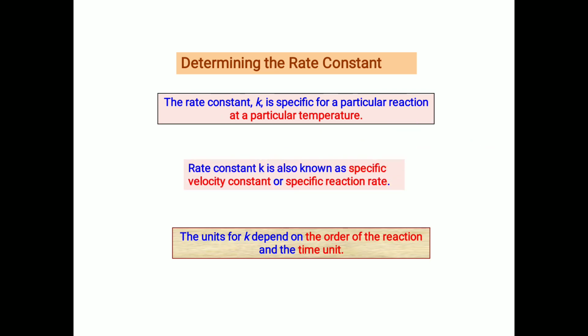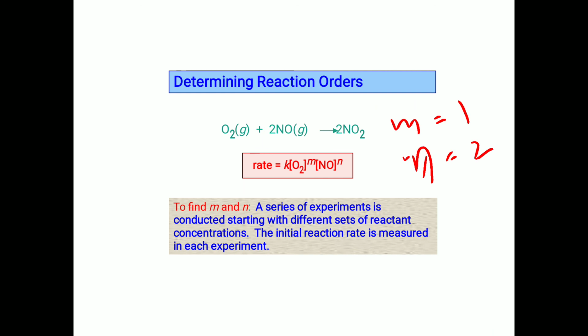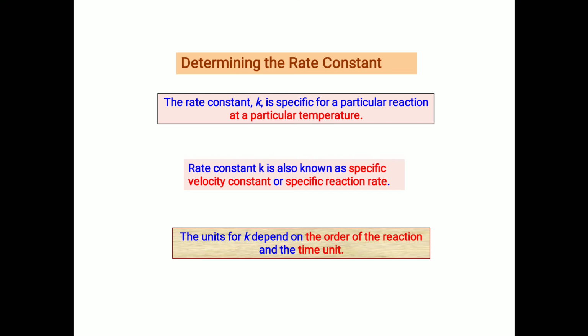Next, rate constant. Here K is called the rate constant. What is this K? The rate constant K is specific for a particular reaction at a particular temperature. That is the first thing. Second, rate constant K is also known as specific velocity constant or specific reaction rate.